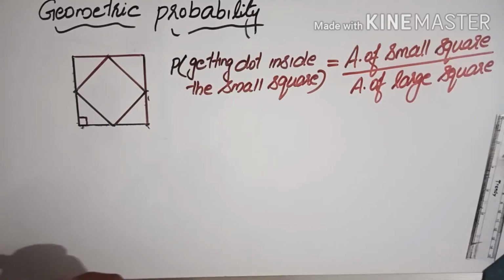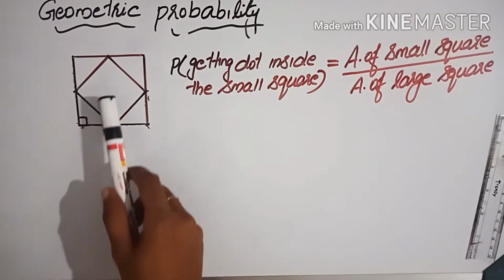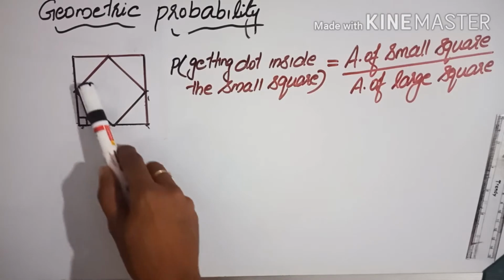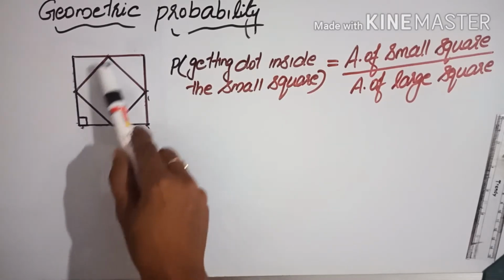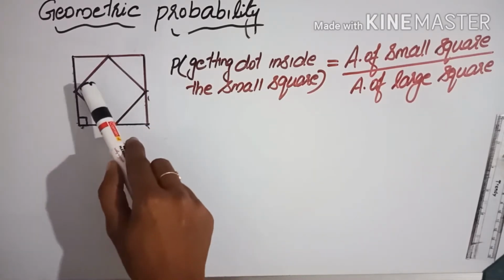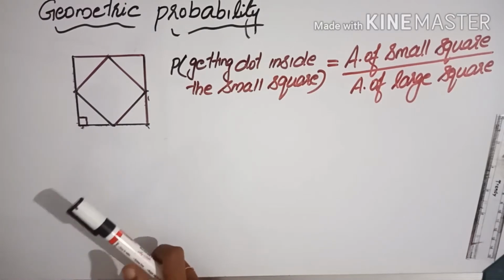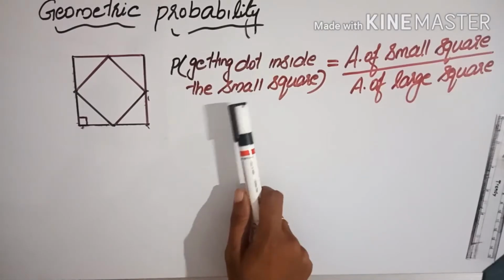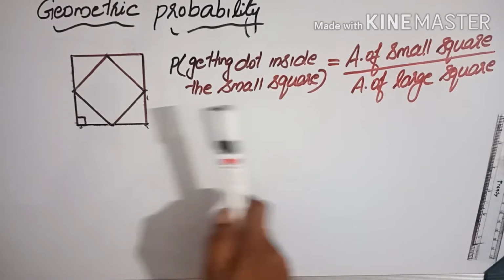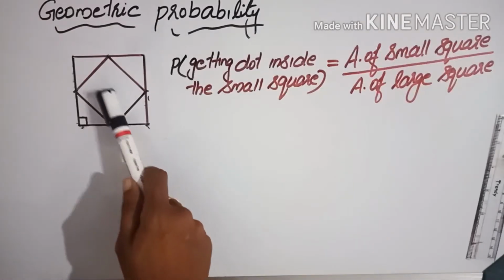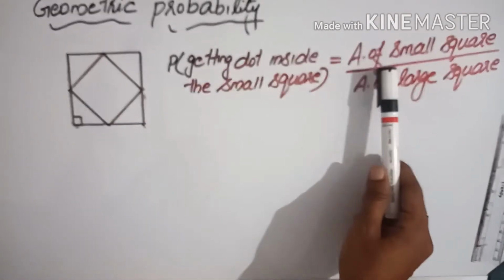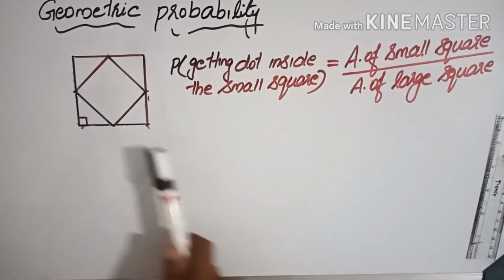Here in this question, we need to find the probability of getting a dot inside this region, that means inside the small square. The green region is the small square. So the probability of getting a dot inside the small square means the small square area is the favorable area. So the area of the small square divided by total area.